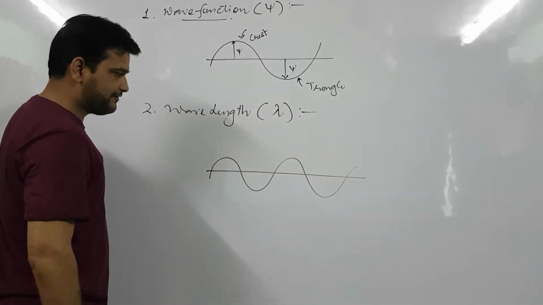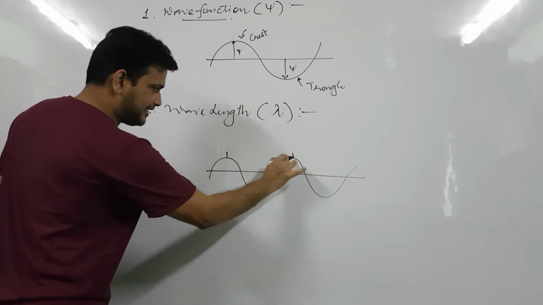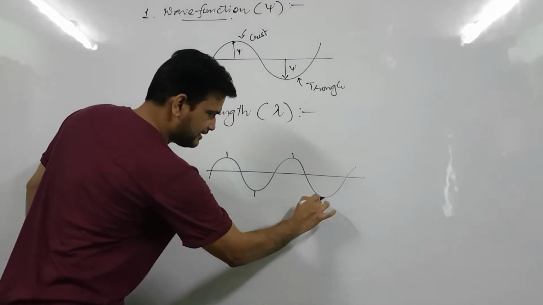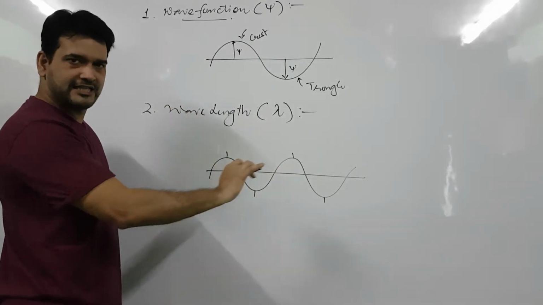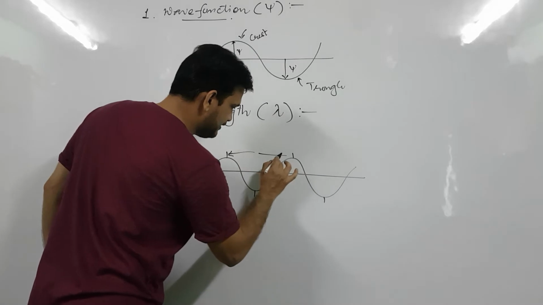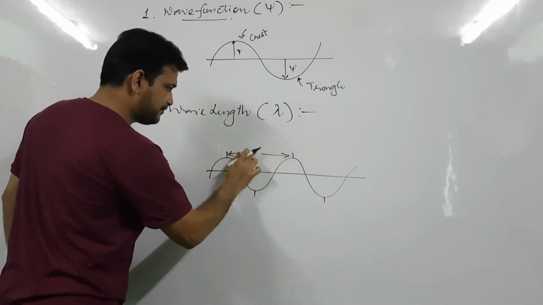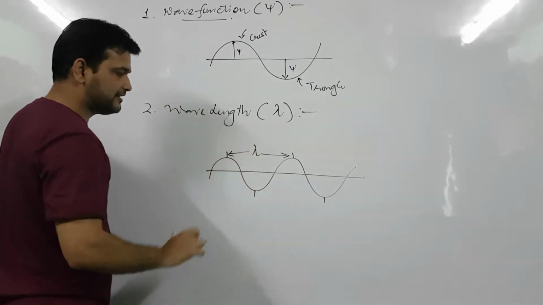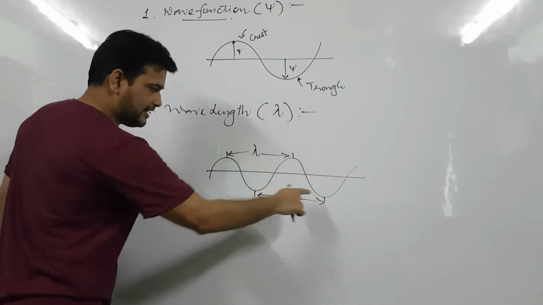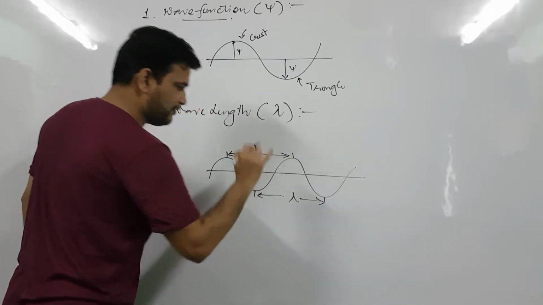Suppose this is a wave, then these are the centers of successive crests or these are the centers of successive troughs. The distance between two successive crests is called wavelength, or the distance between the centers of two successive crests is called wavelength.